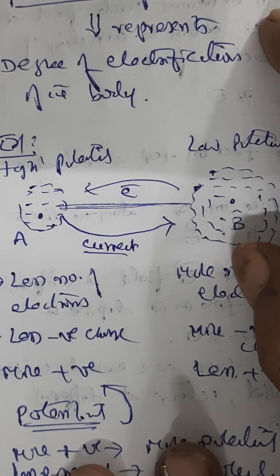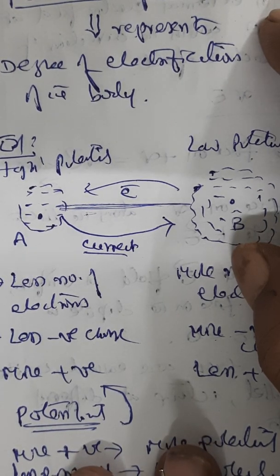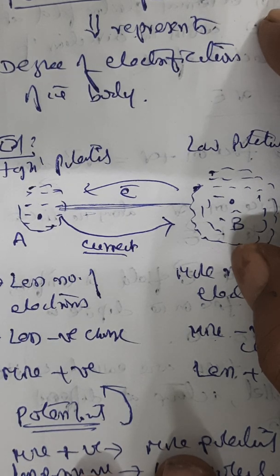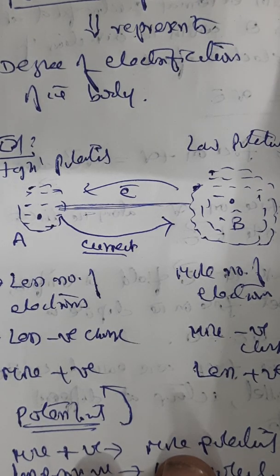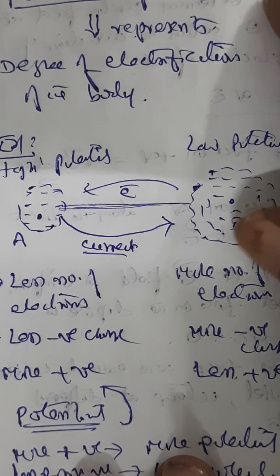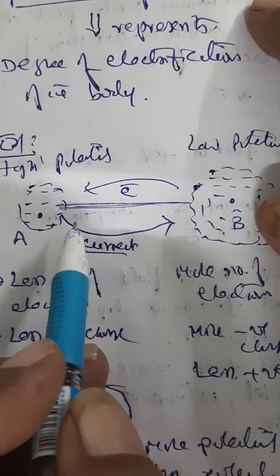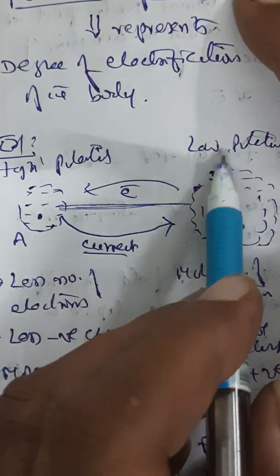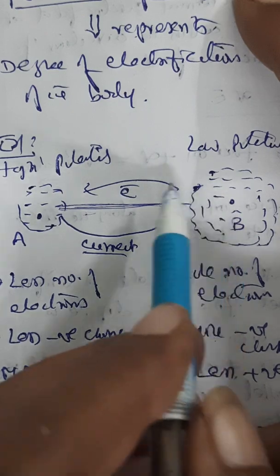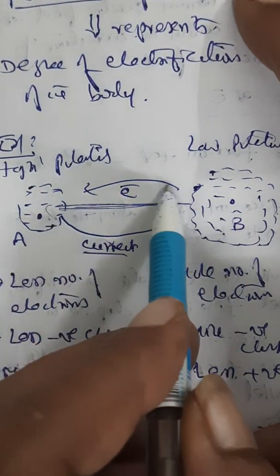So water comes from top to bottom naturally. If you want to send water from bottom to top, you have to apply external force by means of using some pump or machine or motor, etc. So it's quite natural. So the flow always takes from high potential to low potential. But actual drift of electrons is conventionally opposite to that of it.